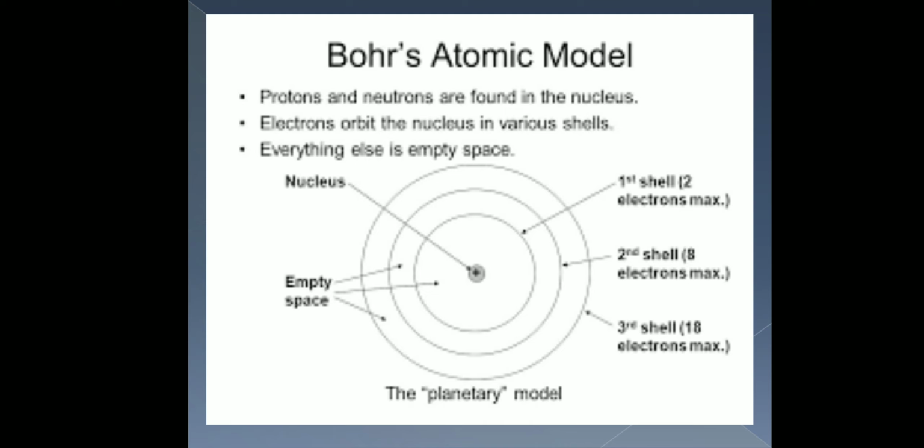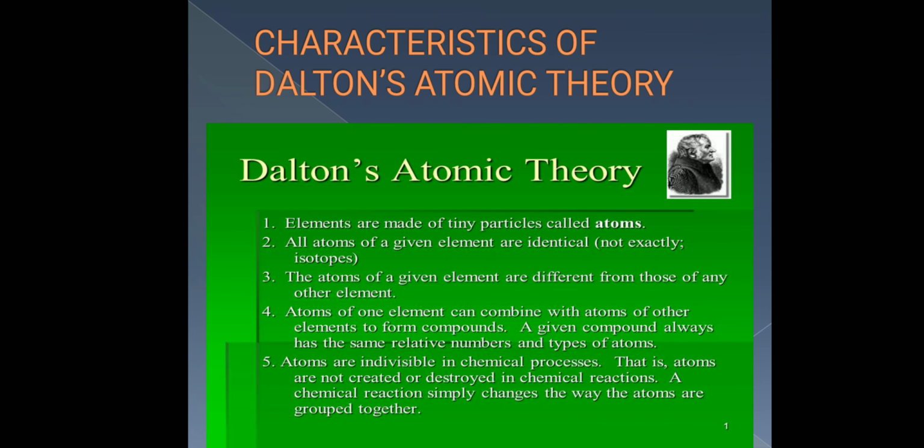Good morning, students. In the previous class, we discussed Dalton's atomic theory. Later on, Bohr's atomic model came into existence, and it is the widely accepted model of atomic structure. In Dalton's atomic theory, it was said that the atom is indivisible. Many of Dalton's facts were discarded by scientists later on through their discoveries. This fact was also discarded, that atoms are indivisible, meaning they cannot be further simplified into simpler forms.